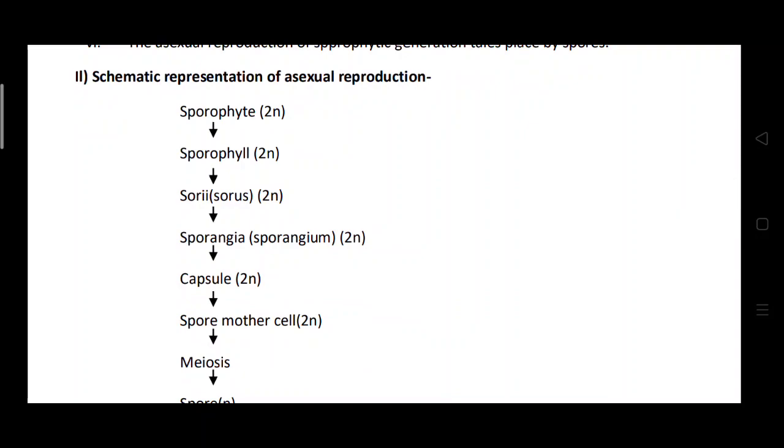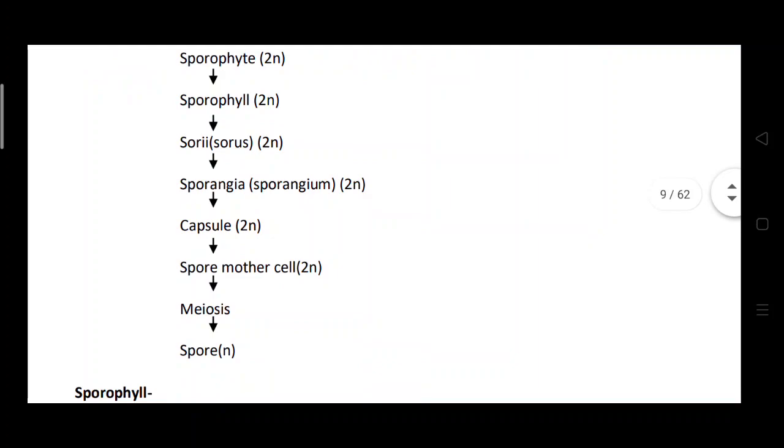In that, the sporophytic body, which is in diploid number, produces the sporophylls, which are also diploid. Then the sporophylls produce the sori, or sorus. These sori contain the sporangia. Singly it is called a sporangium, which is in the diploid stage. In this sporangium the capsule is present. In this capsule the spore mother cells are there. The spore mother cells undergo meiosis and form the spores.